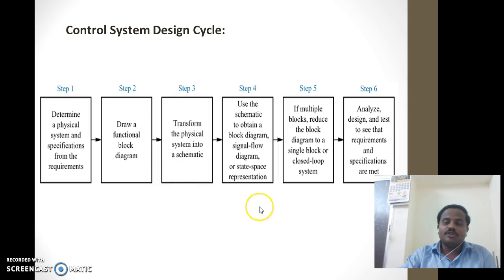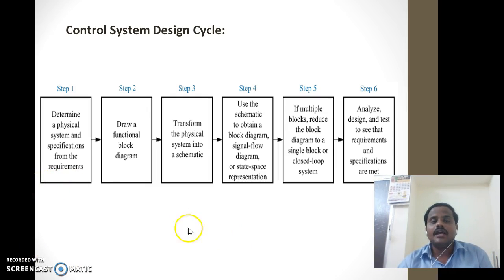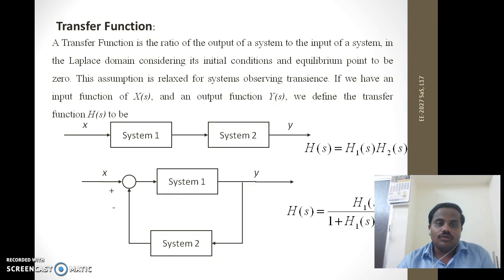Moving ahead, this is a control system design cycle, which is very simple to understand. There are 6 steps. First step is determine a physical system and specification from the requirement. Second, draw a functional block diagram. Third, transform the physical system into a schematic. Step 4 is use the schematic to obtain a block diagram, signal flow diagram, or state space representation. Fifth step is, if multiple blocks, reduce the block diagram to a single block or closed loop system. Sixth step is very common, that is analyze, design, and test to see whether the requirements and specifications are met or not.